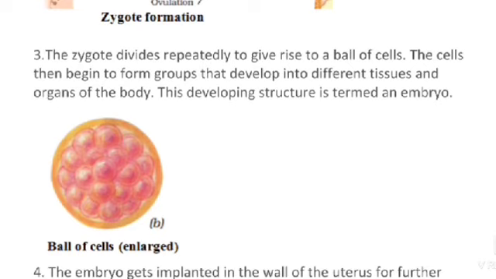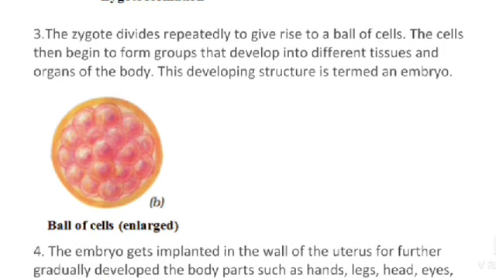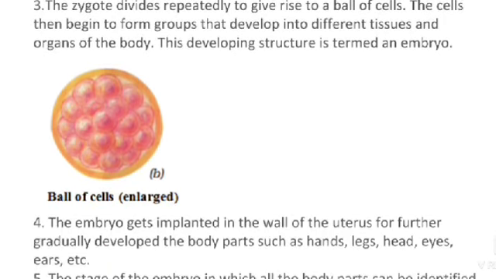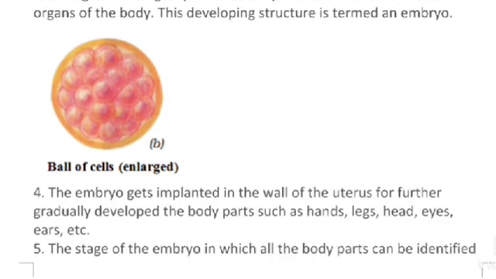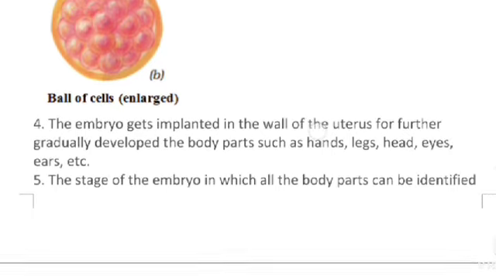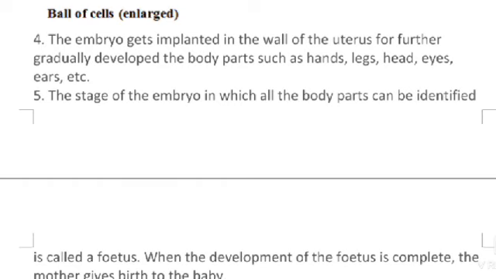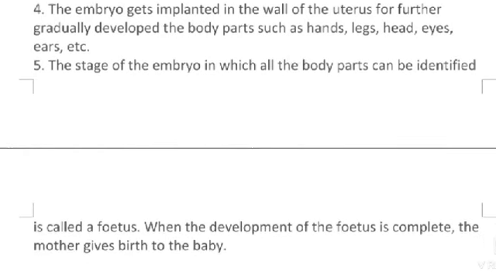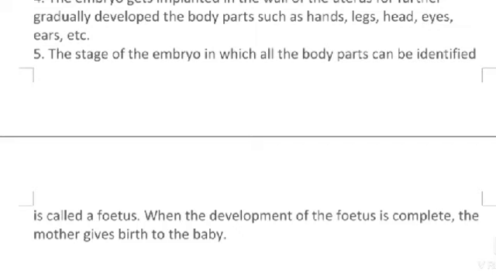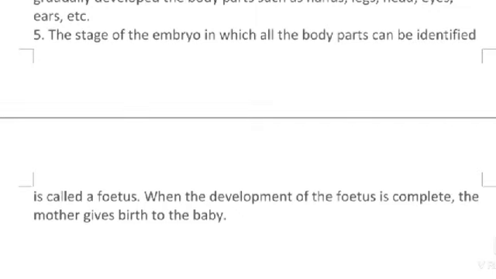The zygote divides repeatedly to give rise to a ball of cells. The cells then begin to form groups that develop into different tissues and organs of the body. This developing structure is termed an embryo. The ball of cells enlarges. The embryo gets implanted in the wall of the uterus and gradually develops body parts such as hands, legs, head, eyes, ears, etc.